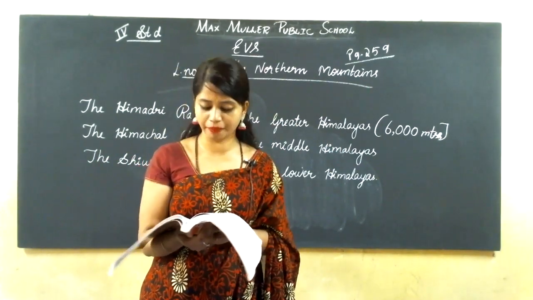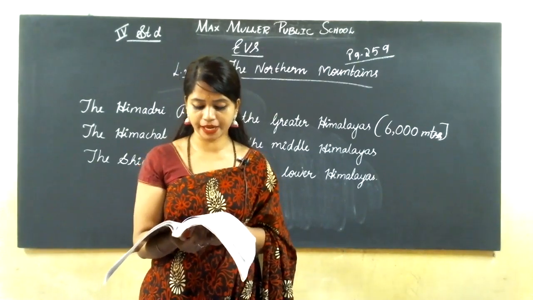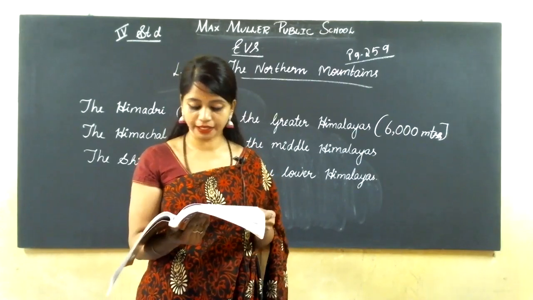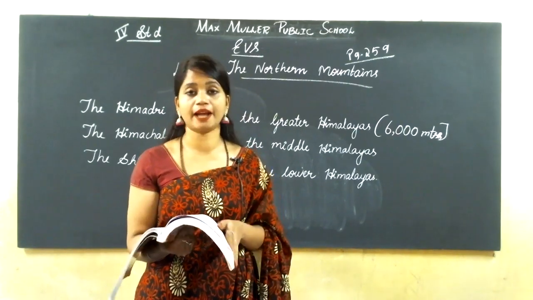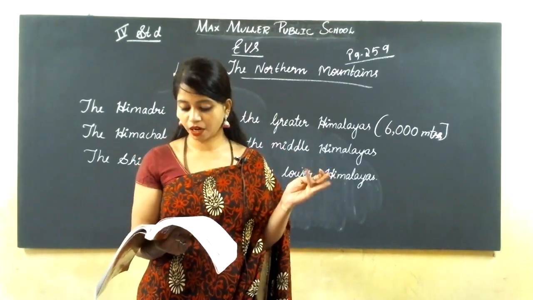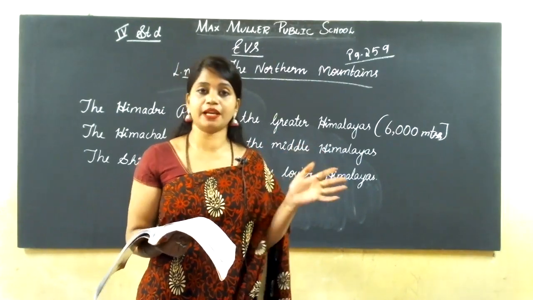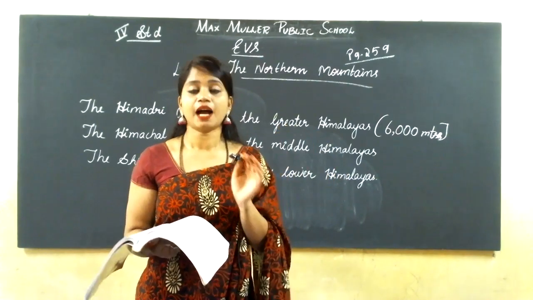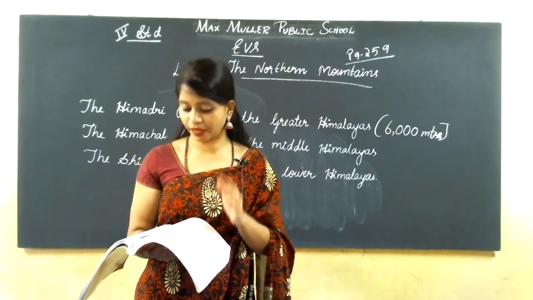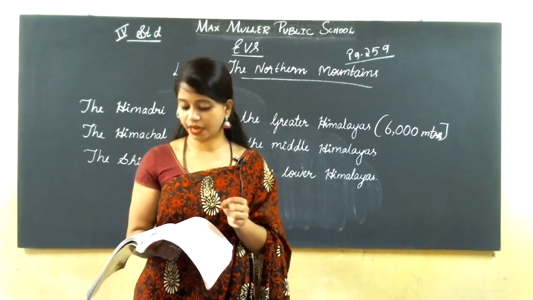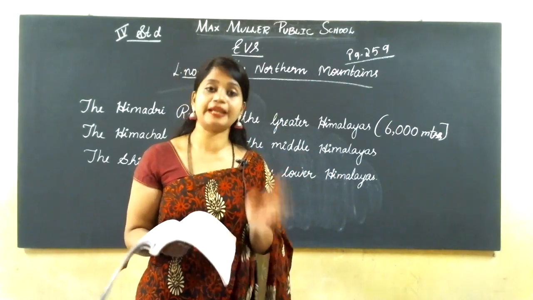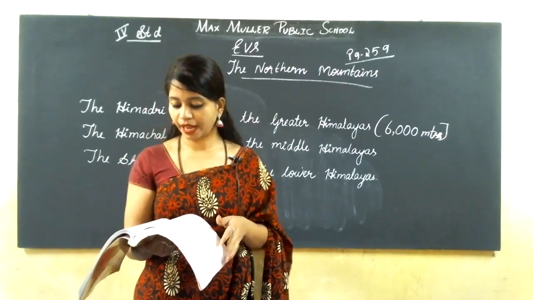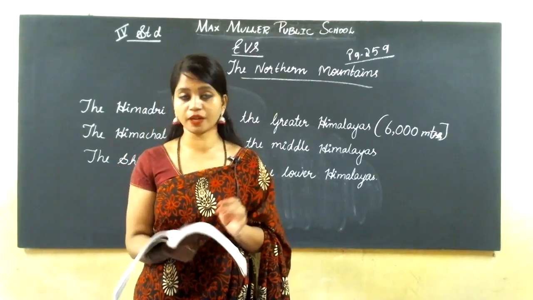To the north of the Himadri or the Greater Himalayas lie other ranges like Jaskar, Ladakh and Kailash. On the north side of the Greater Himalayas, again some Himalayan ranges we can see, which are Jaskar, Ladakh and Kailash.